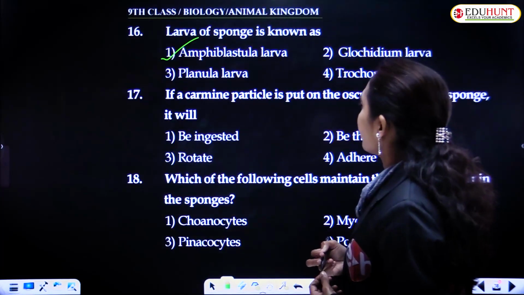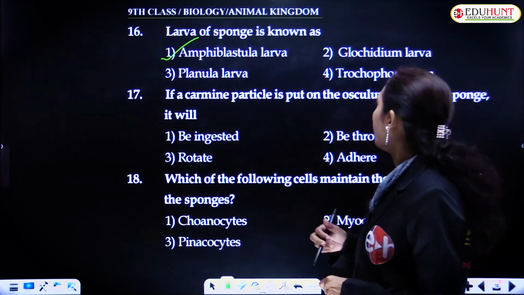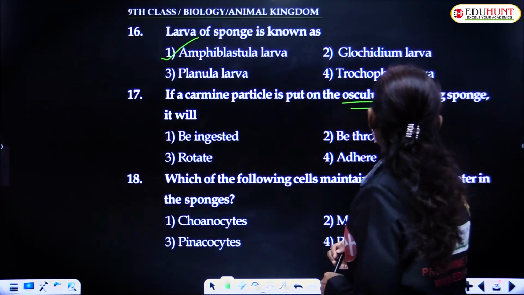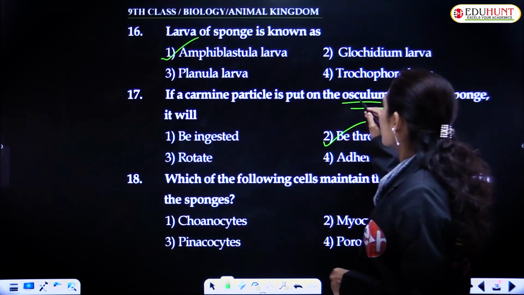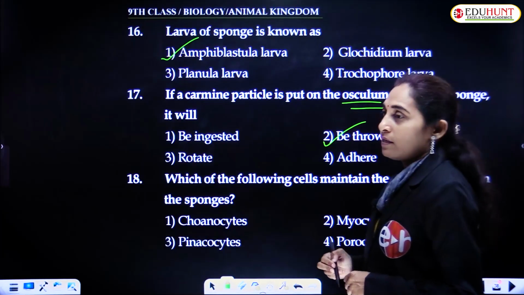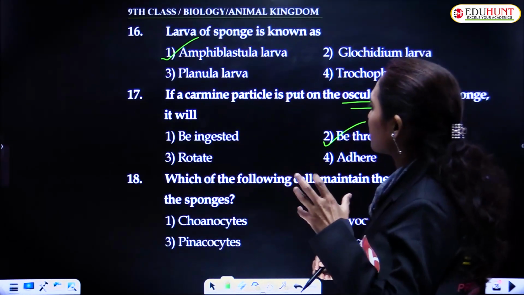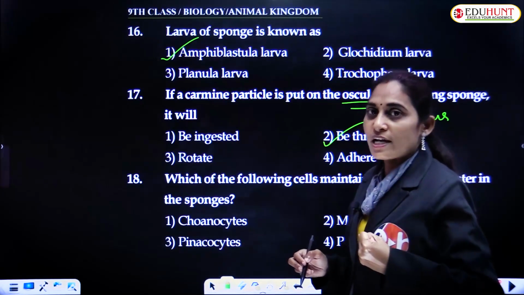If a carmine particle is put on the osculum of a living sponge, it will be thrown away, because osculum is the anus. If we keep the same thing near the ostia, it will be ingested.